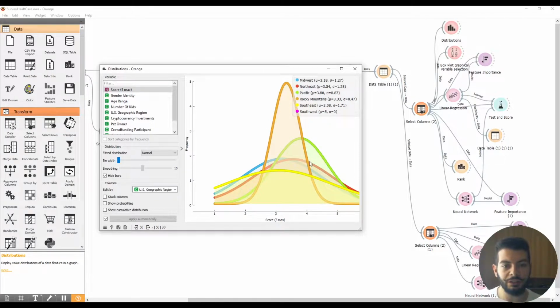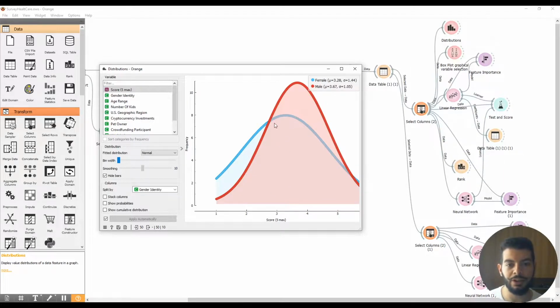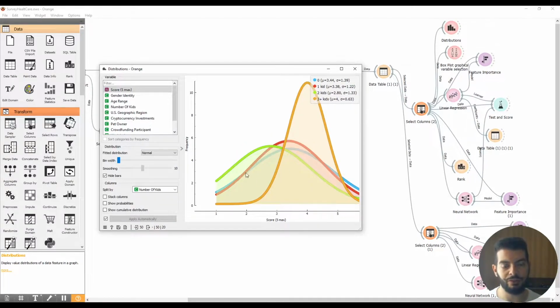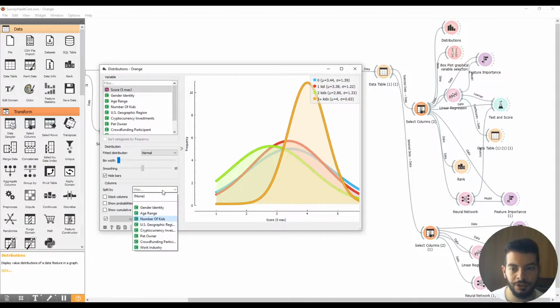You can notice that more or less we have the same distribution except Rocky Mountains. We can do the same for gender identity, and in this case we see different distributions. Number of kids, again we see something significant, graphically speaking, I want to underline this.